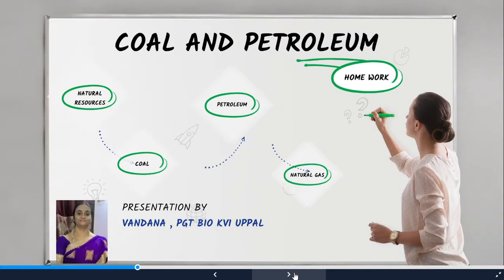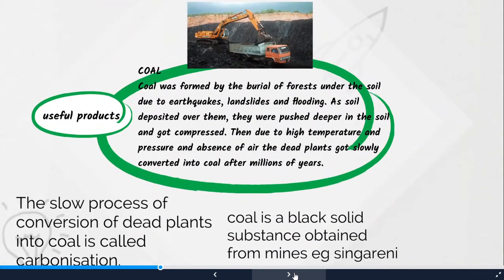Now let us understand what is coal. Coal was formed by the burial of forests under the soil due to earthquakes, landslides and flooding. So as soil deposited over them, they were pushed deeper into the soil and got compressed. And the temperature there is very high. So due to the high temperature in the deeper strata of the earth, there was high pressure and there was no air. So these dead plants got slowly converted into coal after millions of years.